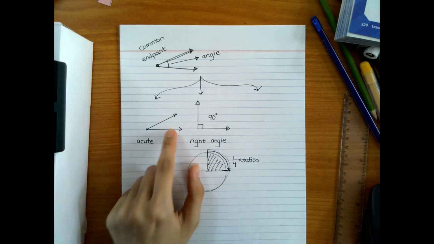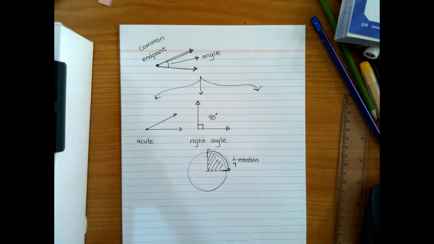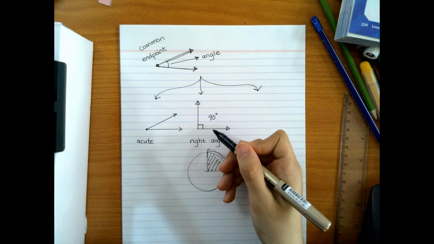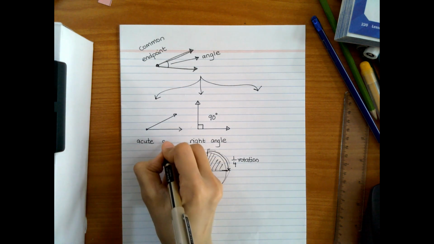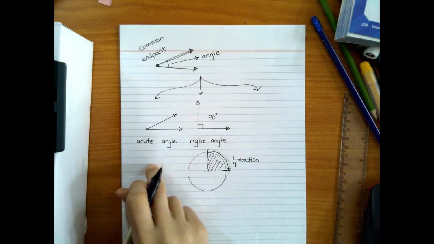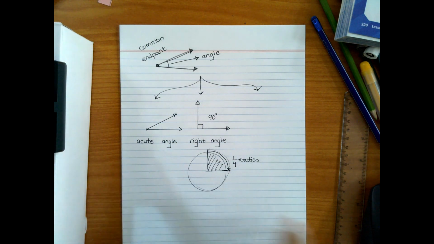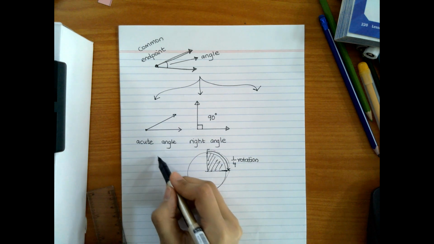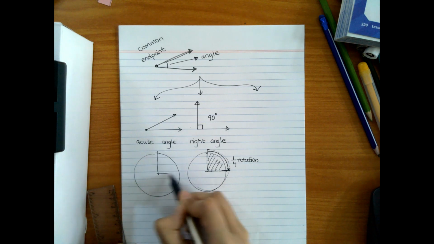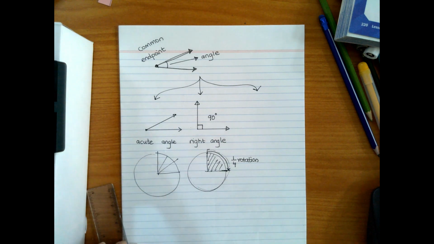Because it's small and it's tiny and it is still a baby. It is not 90, so I call it acute angle. So acute angle is less than 90. أقل من 90. It has to be less than 90. And if I draw a circle, it is less than quarter of a rotation.